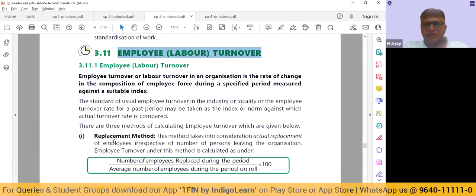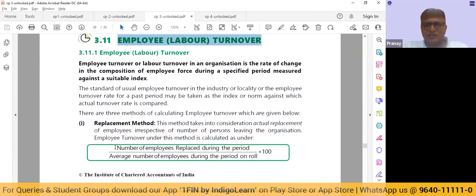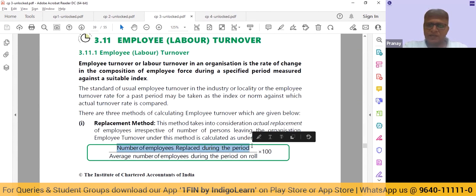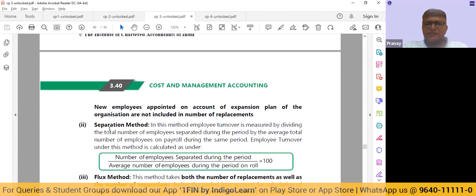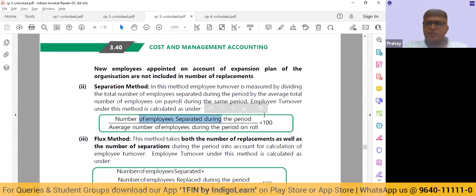So when we take the number of employees replaced, meaning left and new came, so number of employees replaced during the period by the average number of employees into 100. It is called the replacement method of calculating employee turnover. When we take the separation method, we are not talking about people going out and coming in. We are talking only about people going out. So the number of employees separated by the average number of employees into 100, it gives us the separation method.